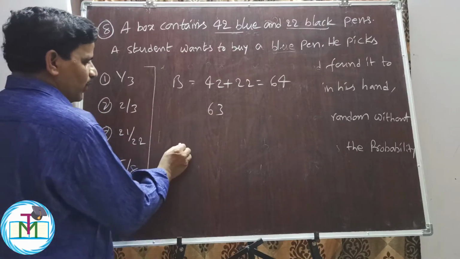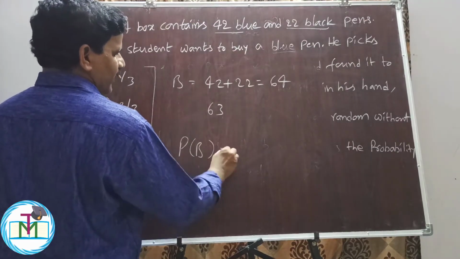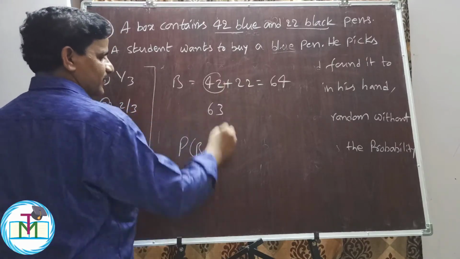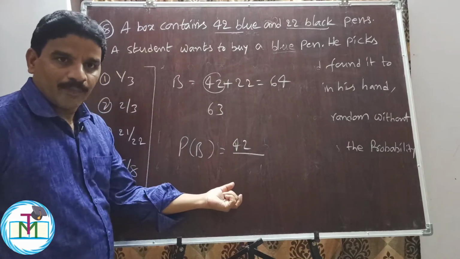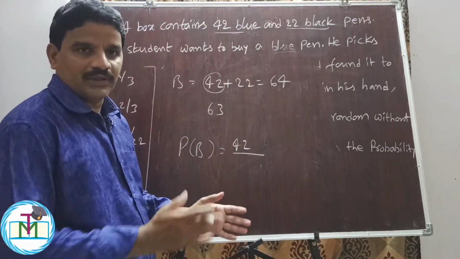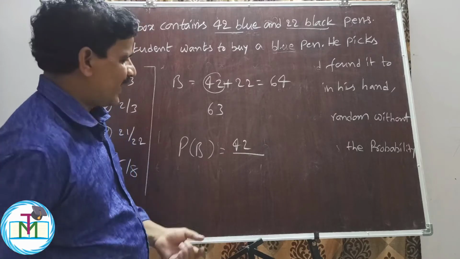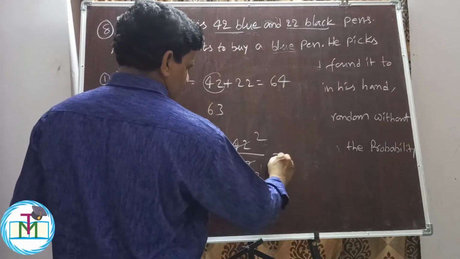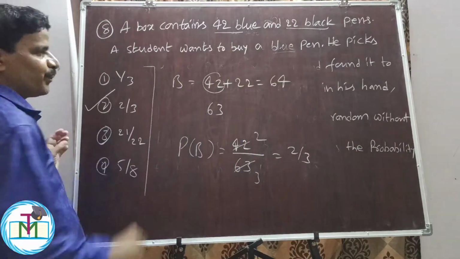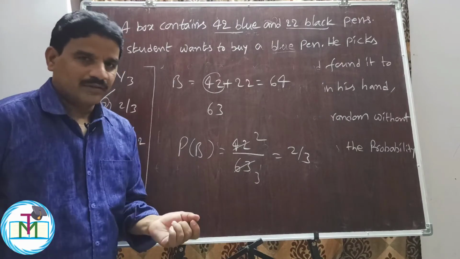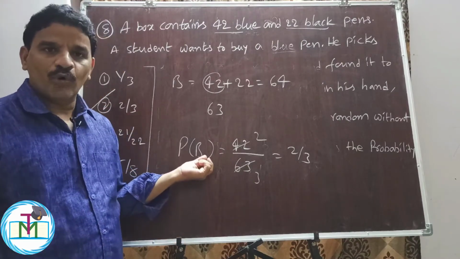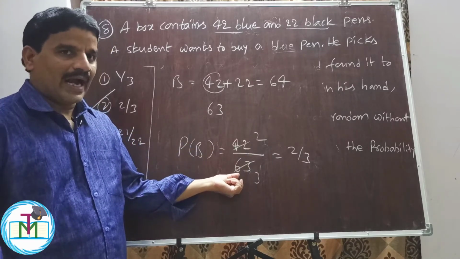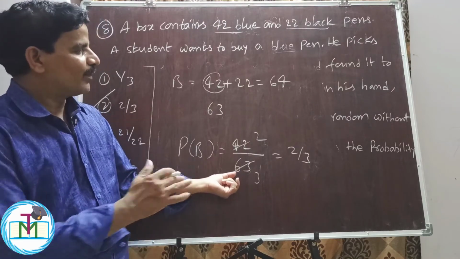Therefore the probability of getting a blue pen is equal to the number of favorable cases, 42 blue pens, divided by the total number of pens now, which means the total after having one black pen in his hand: 63. 21 goes 2 times, 21 goes 3 times, so 2 by 3. Option 2 is the right answer. So here the probability of getting a blue pen is equal to the total number of blue pens by the total number of pens after picking one black pen out.